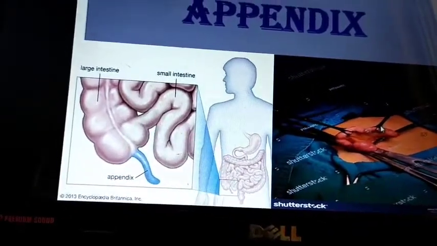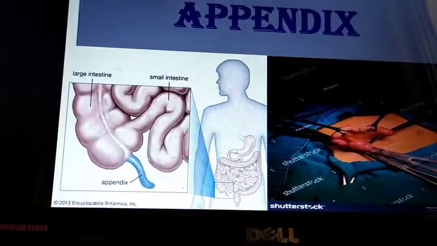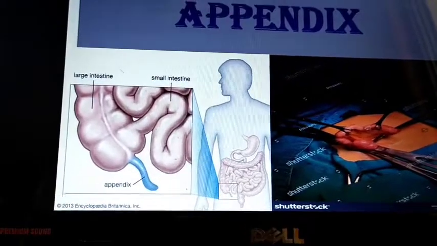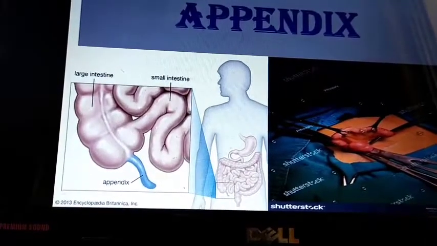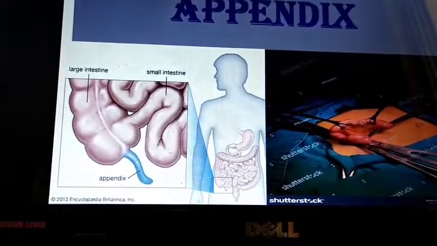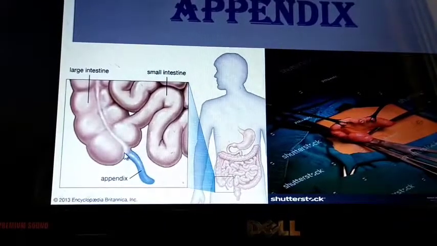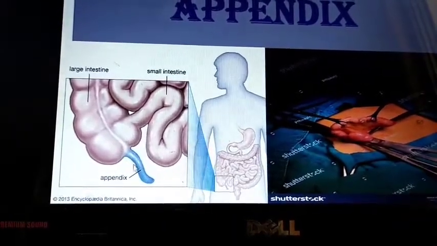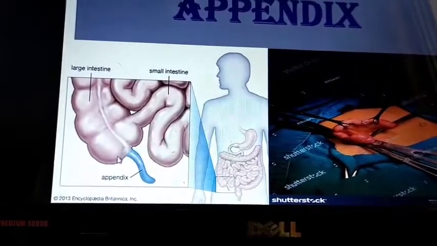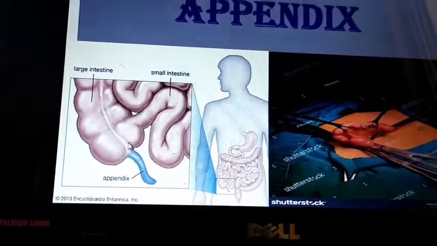The word appendix actually comes from the Latin. In Latin it is appendere, which means to hang upon, or hang down. This appendix hangs down from the cecum, or colon. That's why it is called an appendix.